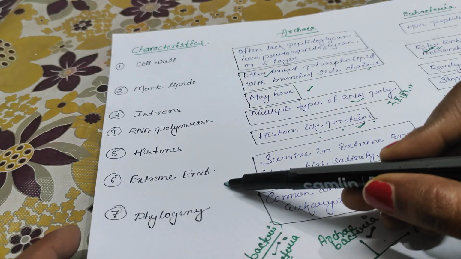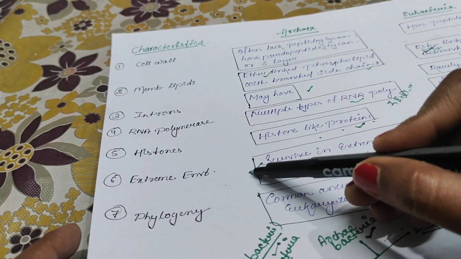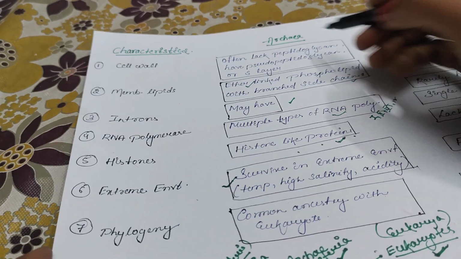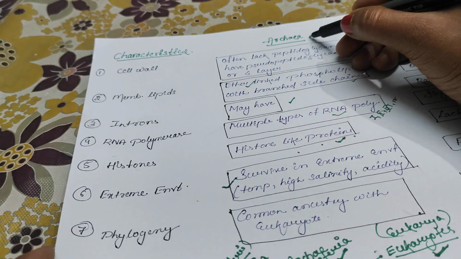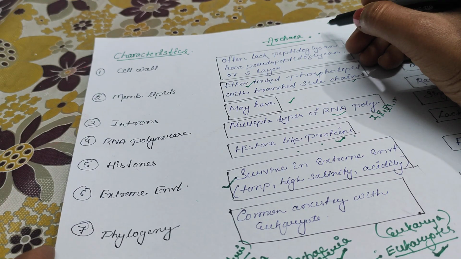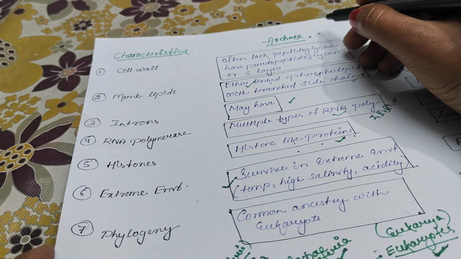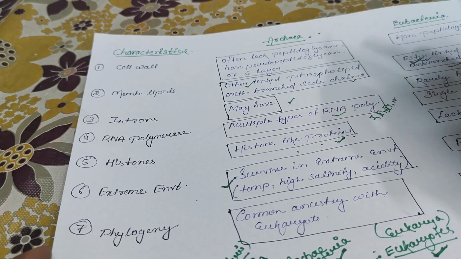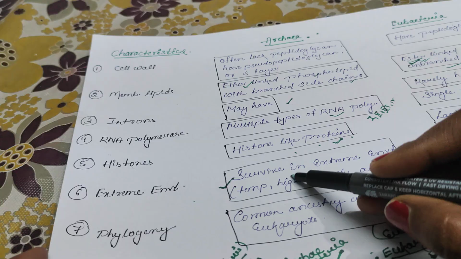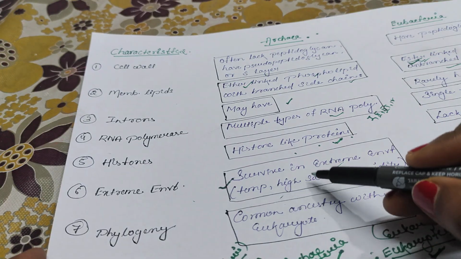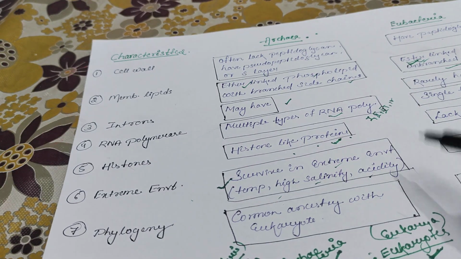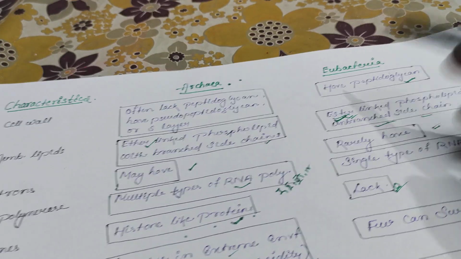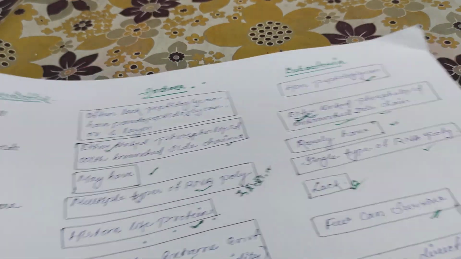Archaebacteria can survive in extreme environments. Why can they survive? Because Archaebacteria show resemblance to the present day eukaryotes, so they can survive in extreme environments of temperature, salinity and acidity. But in the case of Eubacteria, only a few can survive.